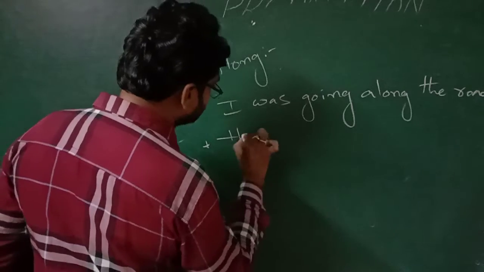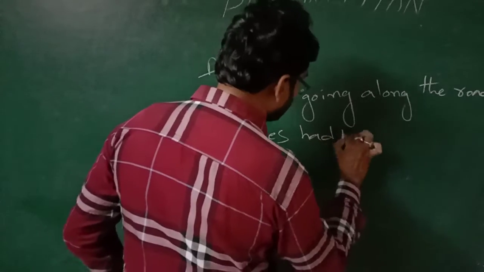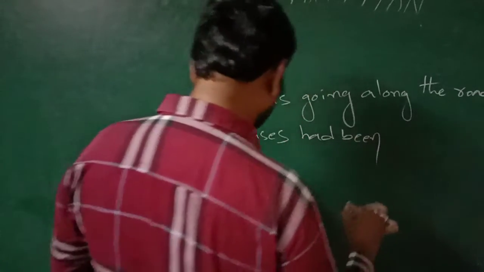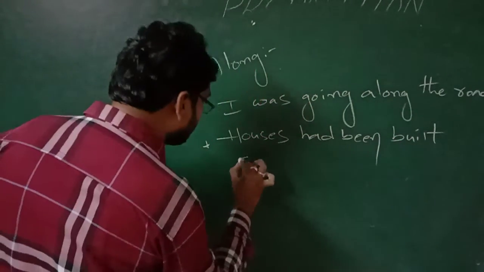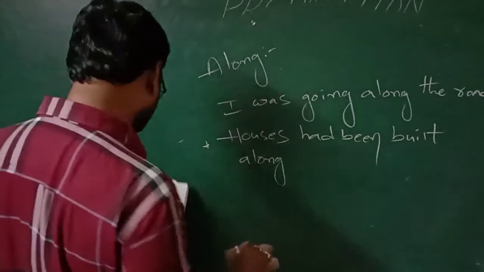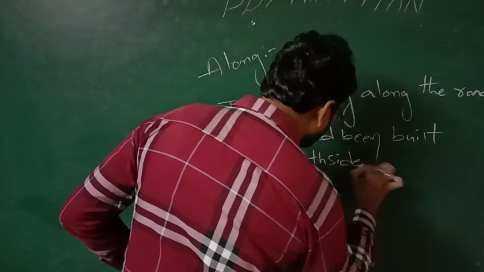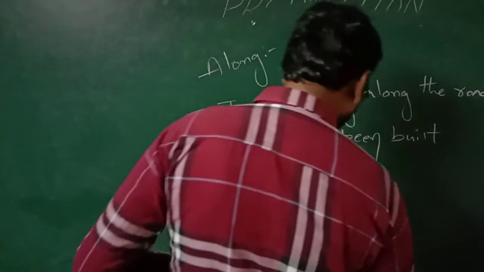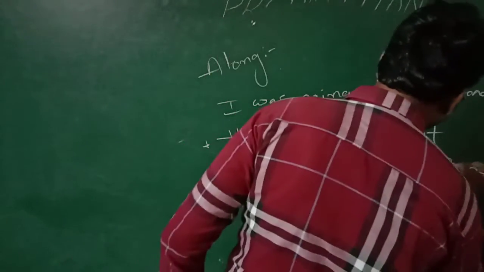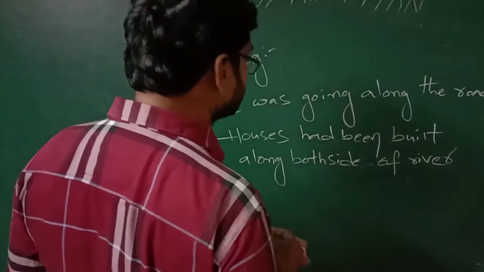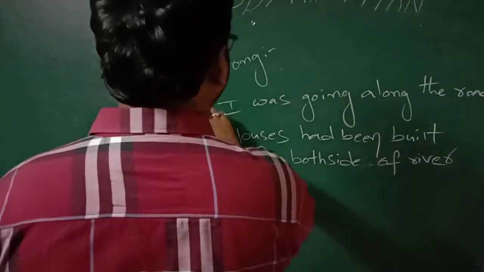Next example. Houses had been built along both sides of the river. Houses had been built along both sides of a river. You can write a river. Next one.